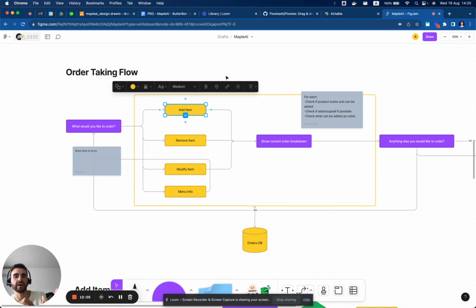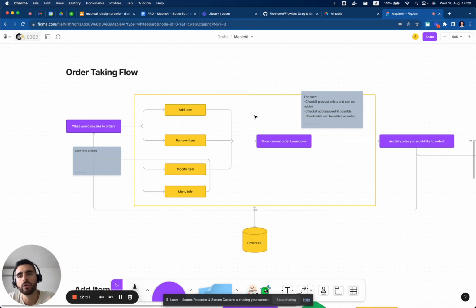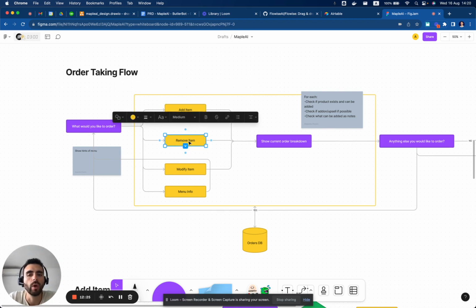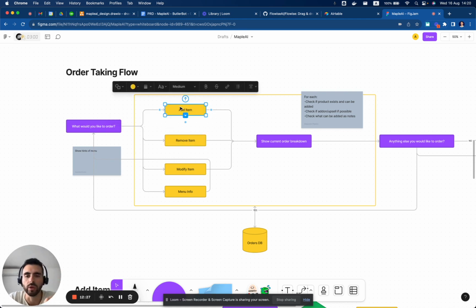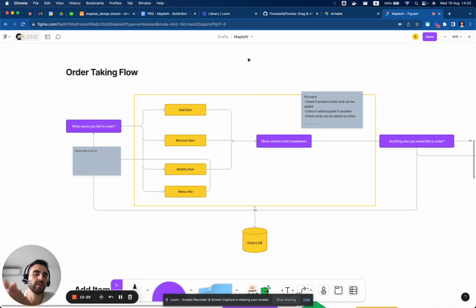So here we will decide, okay, the customer wants these two new things, so I will add them. And that will be an API call that will add a new item to the order. If the customer says, oh no, I want to remove these and now I want to order that, then that will be probably two queries, one to remove the item and one to add the item. The AI will decide by the tools we have.